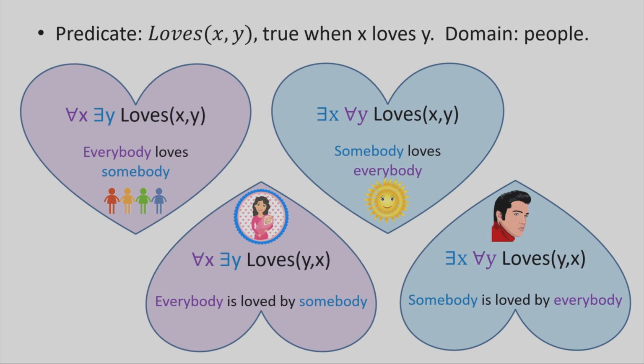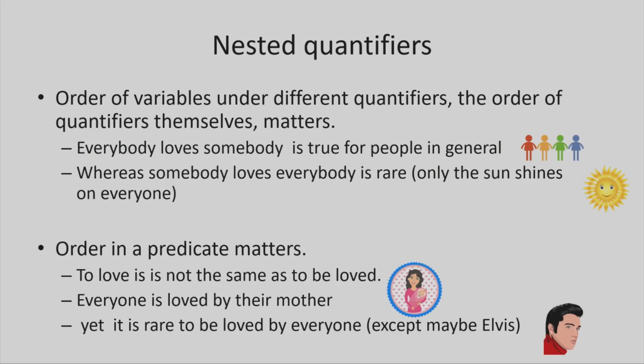So here are 4 scenarios. The only difference is the order of quantifiers, the order of the variables. You get completely different meanings, you get completely different people. Let's go over it again. So the order of variables under different quantifiers and the order of quantifiers themselves matters. Everybody loves somebody is not the same as somebody loves everybody. Not everybody is the sun.